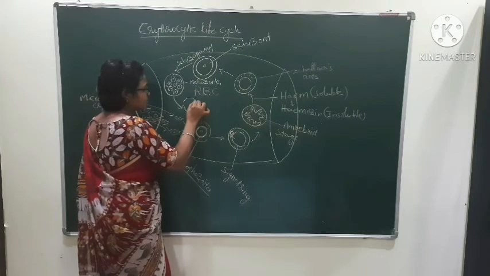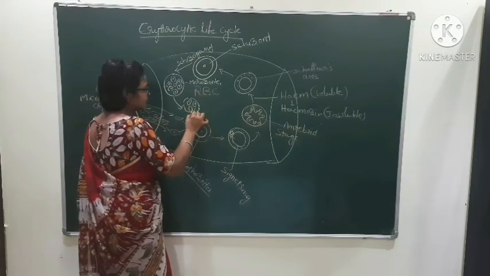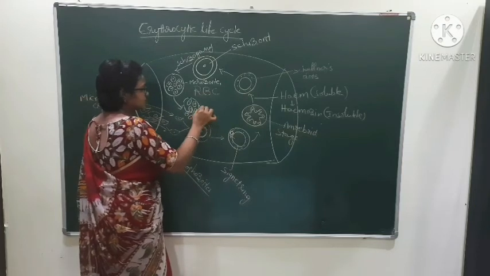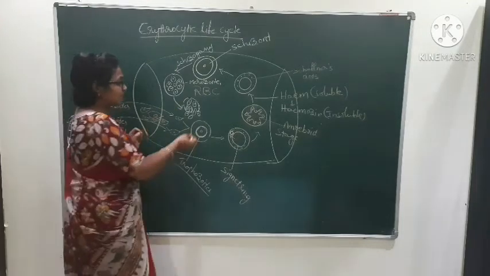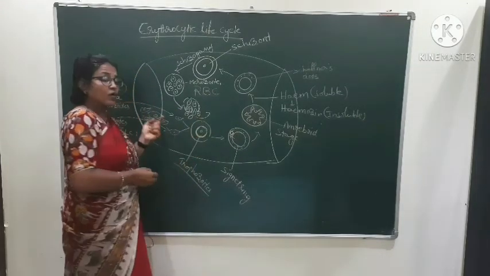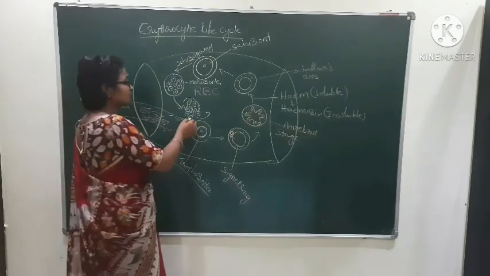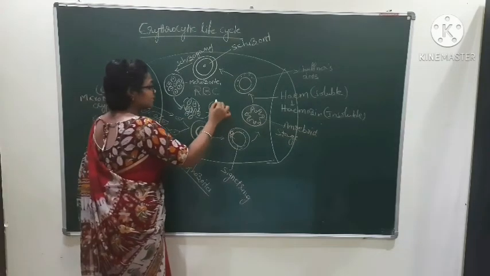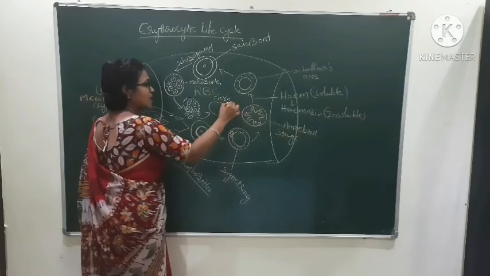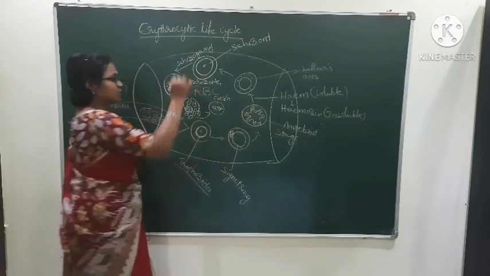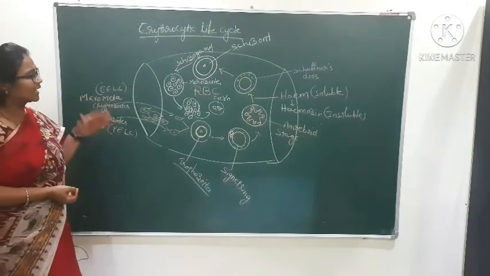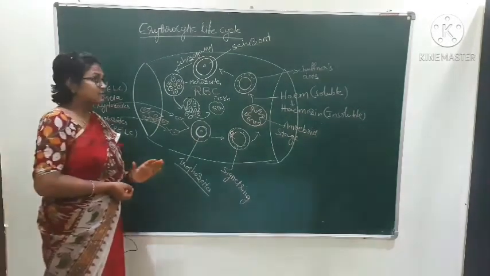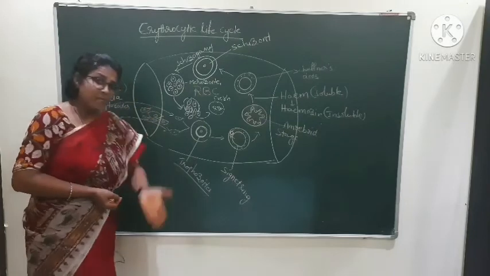There is a rupture of the RBC and these merozoites come out, and the Schuffner's dots and hemozoin granules are released out from the red blood cell and they cause the malarial fever. These merozoites again enter into fresh RBC. This is about the erythrocytic life cycle of Plasmodium in man.